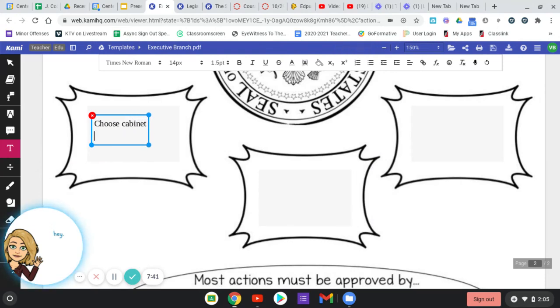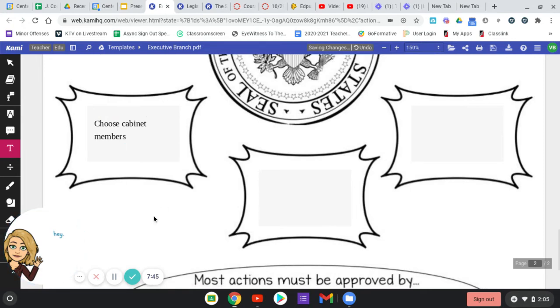The president also is able to choose his or her own cabinet members. So whoever the president wants to choose to be part of his or her cabinet, whether it's Secretary of State, Secretary of Defense, Secretary of Homeland Security, Secretary of Housing and Urban Development, whatever the case may be, he or she can pick his own cabinet members.